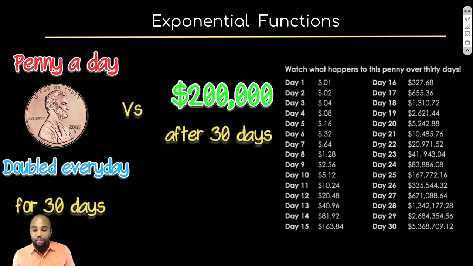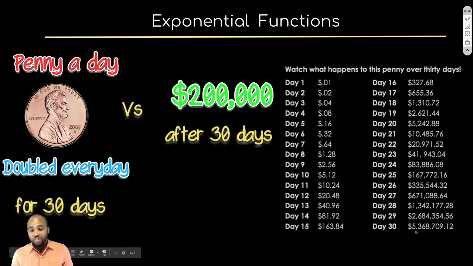Now look at what happens when you get down to day 25. At day 25, let's go to day 26. You're already at $335,000. You've already exceeded the $200,000 you would have chosen. So you're missing out on $130,000. And you're thinking, whatever, I got my 200 grand. But when you go further, oh my, to day 30, you're at $5 million.